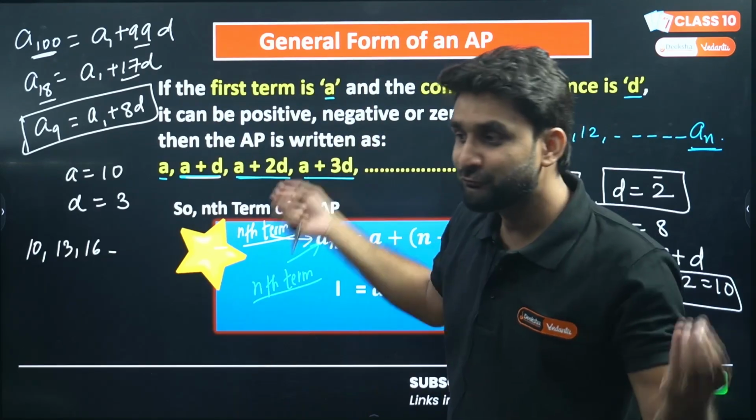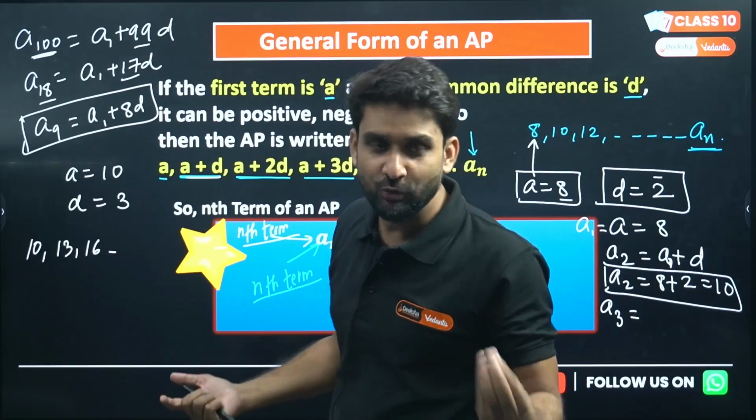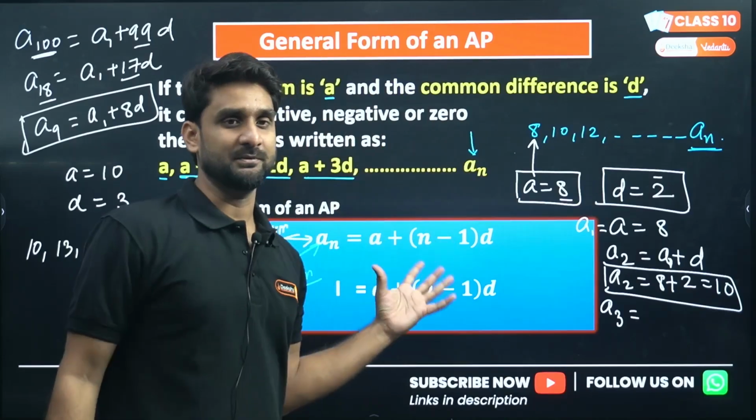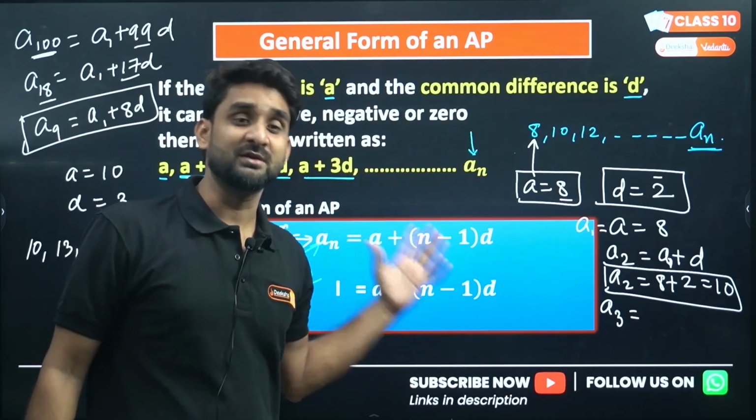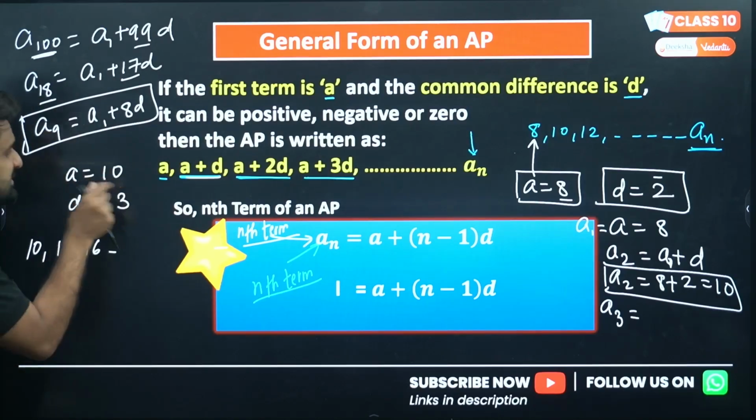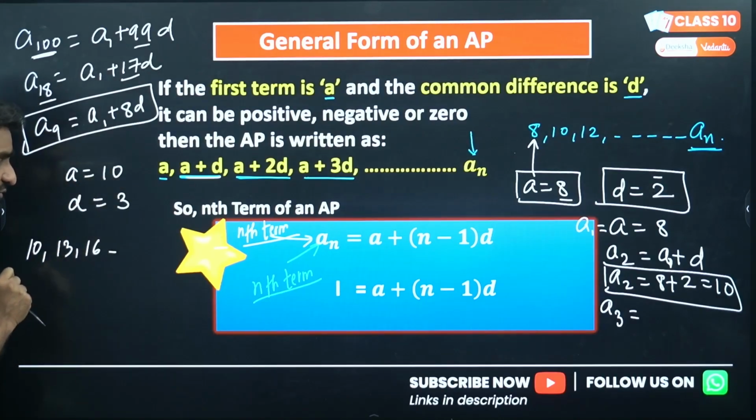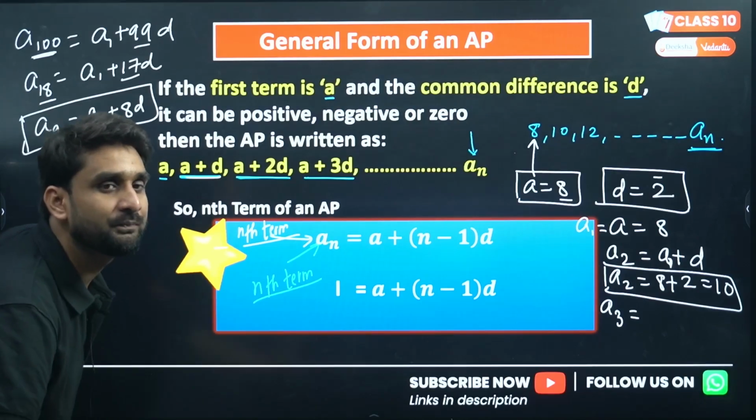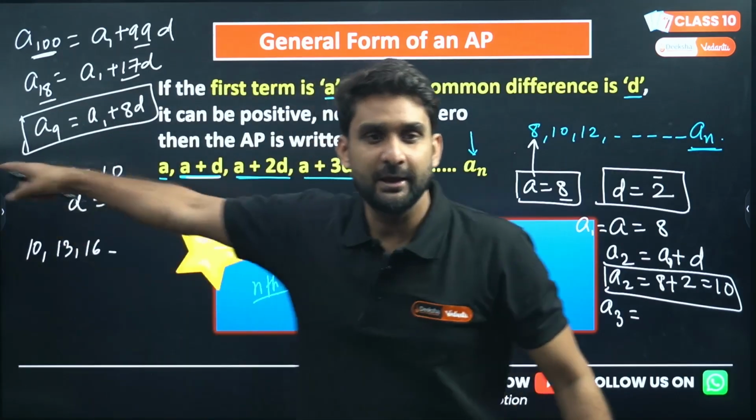So for such situations, for those conditions, AP comes up and AP resolves the situation. So if I give you the first term as 10 and the common difference as 3, and I'm asking you what will be the 20th term, find the 20th term of this AP, right?